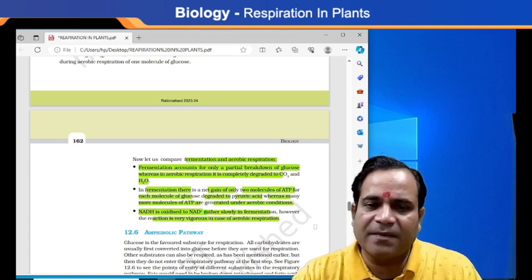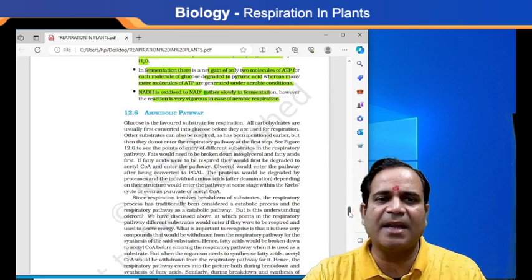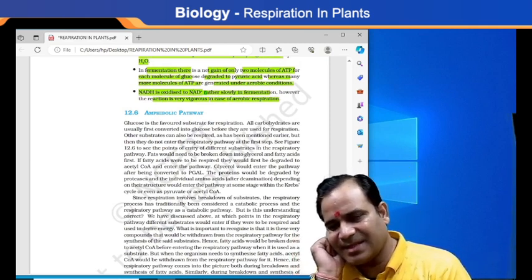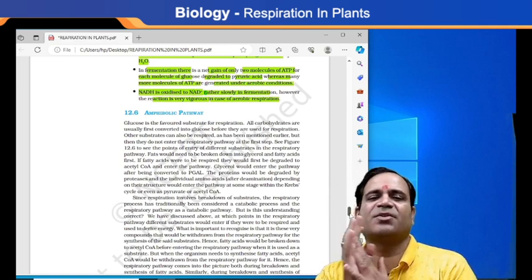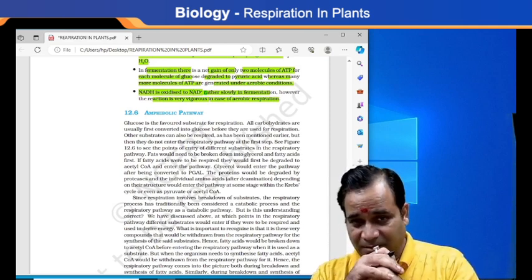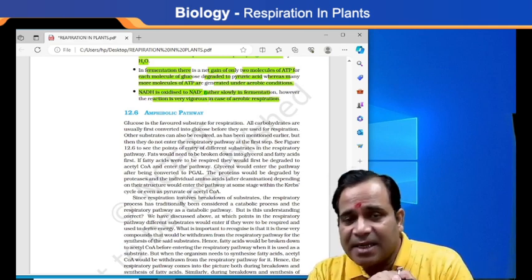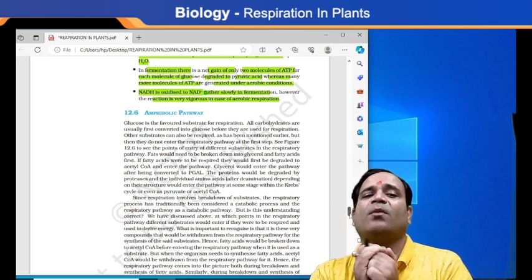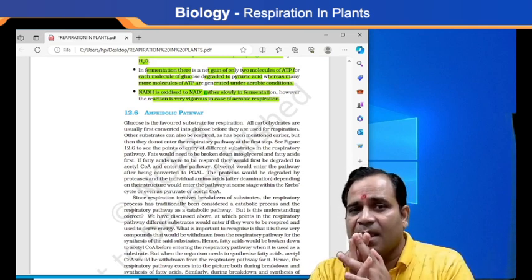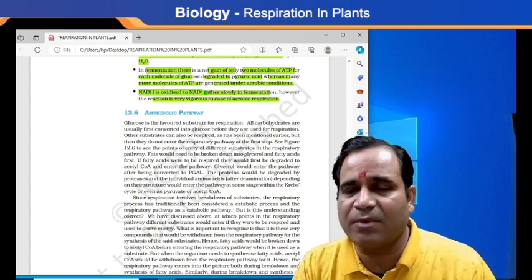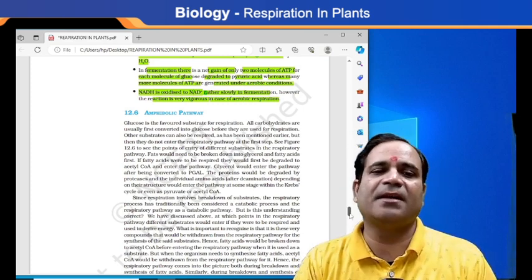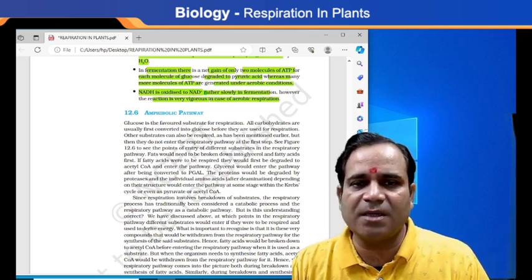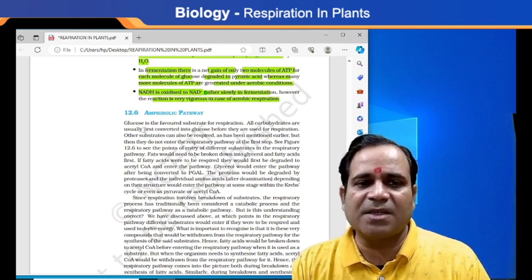Now the second thing that is very important to know in this mind map is the amphibolic pathway. If I am saying amphibolic pathway, it means that glucose is the favored substrate for respiration, as we all know. Now, is carbohydrate used directly? No. Carbohydrates and others are usually first converted into glucose before they are used for respiration. Again, I am repeating: first converted into what?